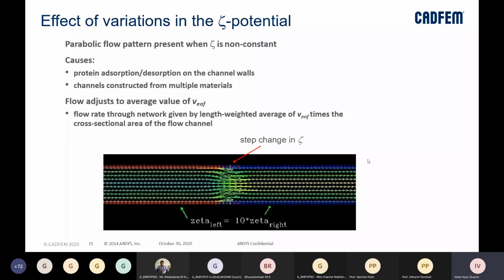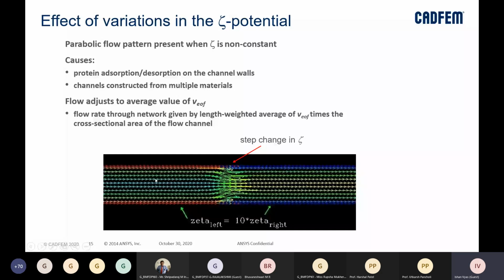So let's look at a few effects, right? If you see this part of this image, if you closely observe, there are small arrows. On the left side, the zeta potential is, let's say, X, and you can see straight arrows being drawn here, right?